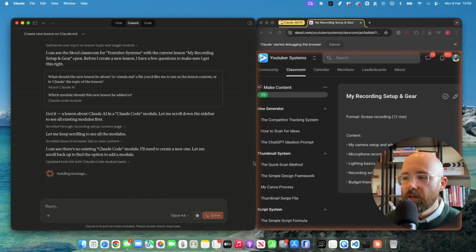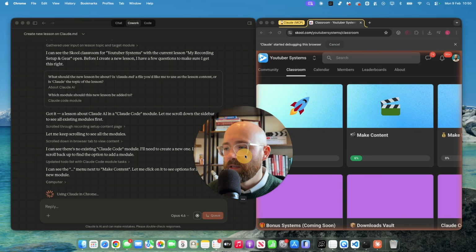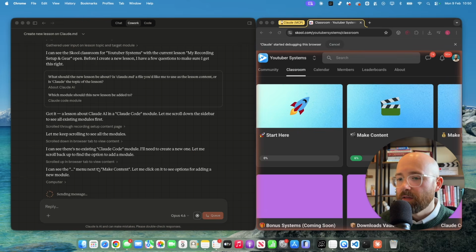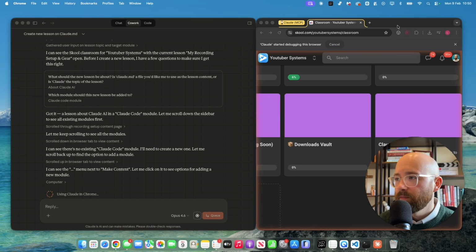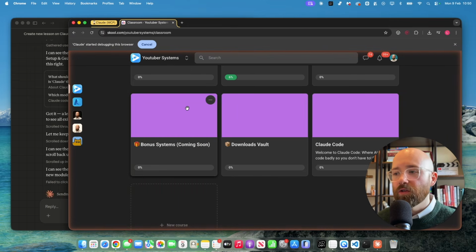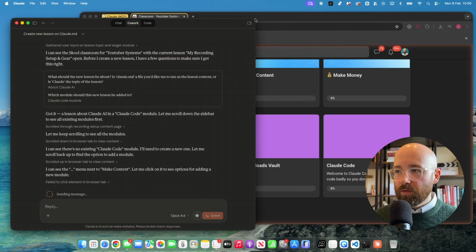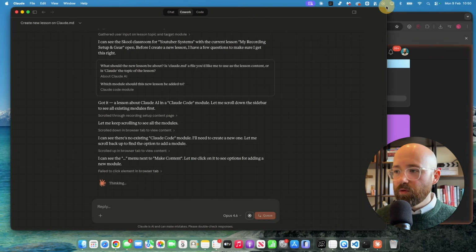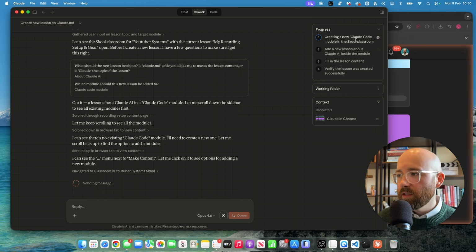Right, so here he's lost because he's stuck inside the classrooms. But if I click here, he'll then be able to see that we're inside of the thing here. There we go. I scroll down. Let me just open it up wide because I'm worried that he's getting screenshots of it being tiny. So there we go. I'll make this one bigger so you can see this side here. So we have the progress: create a new module, add the lesson, fill the lesson, blah blah blah.